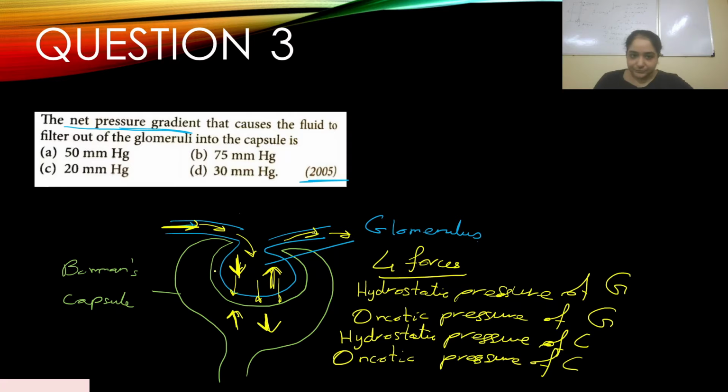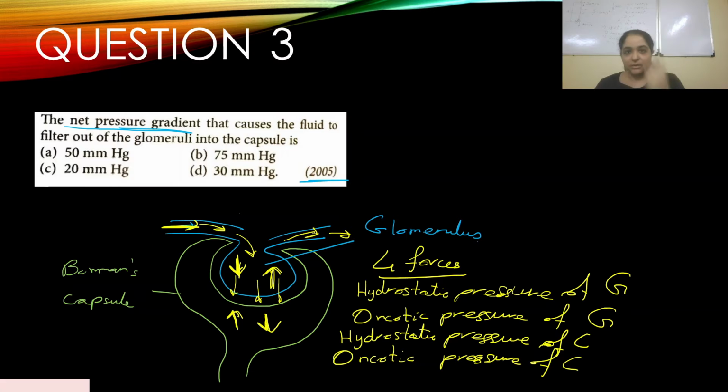So over here we have a hydrostatic pressure of the glomerulus. Blood is moving in at very high pressure, so there is some hydrostatic pressure over there, but similarly there will be an oncotic pressure of the glomeruli that is opposing that hydrostatic pressure. So it is in a way opposing filtration. Similarly, there is hydrostatic pressure of the capsule, and then there is an oncotic pressure of the capsule.